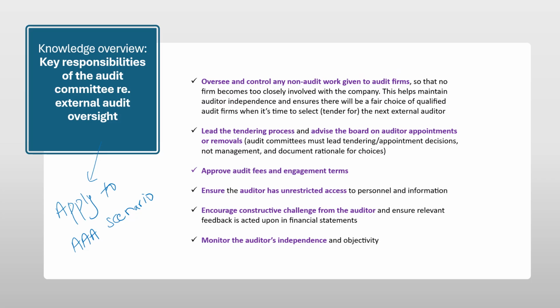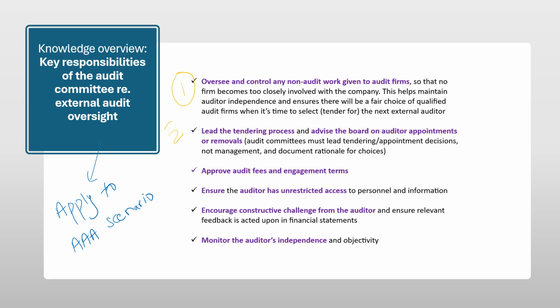We'll go through the key responsibilities as outlined by the standard, and you don't need to learn them. You just need to remember the key points so that you can apply them to any scenario in the AAA exam. Starting off with the first one, so when external auditors or firms also offer other services to audit clients, those approvals or those permissions basically need to come from the audit committee. So the audit committee has to oversee and control any non-audit work given to audit firms. They can then make sure that the external auditor's independence is not compromised.